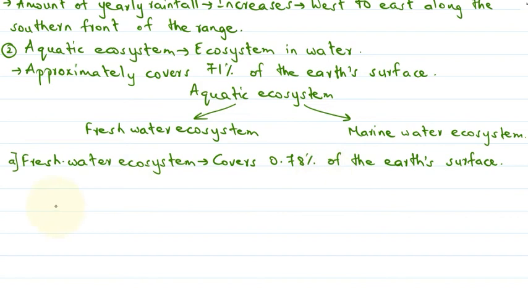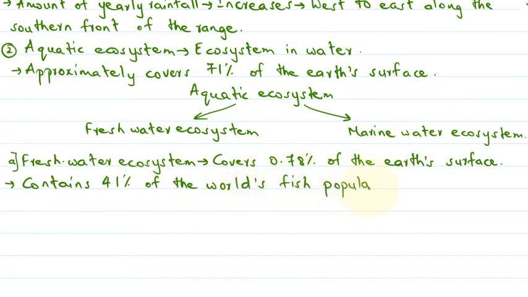Okay, so the freshwater ecosystem contains 41% of the world's fish population. Okay, then this freshwater ecosystem can be further classified into three types.